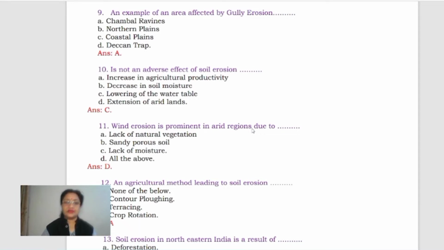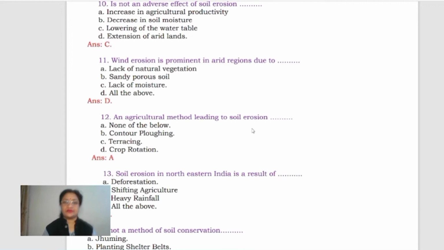Now come to wind. Erosion is prominent in arid regions. Why are the winds more active in arid regions? Because of lack of natural vegetation. Yes, correct. Number 2 is sandy porous soil. Yes. And C is lack of moisture. All the three are correct, so we can give the option D, which mentions all the above. Right? Now come to the next question.